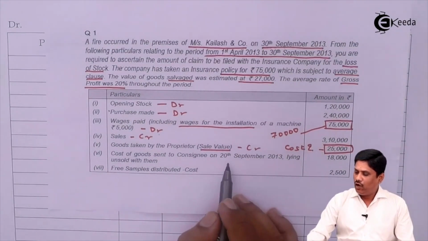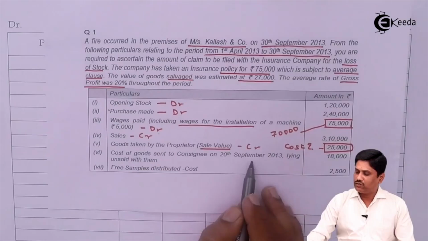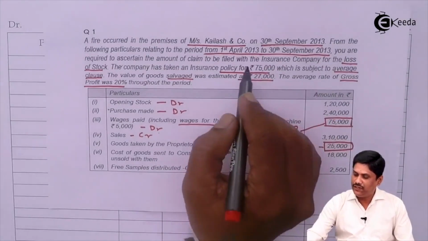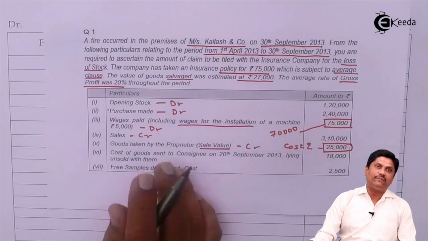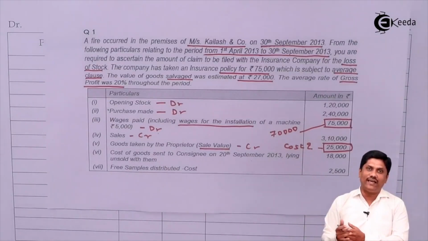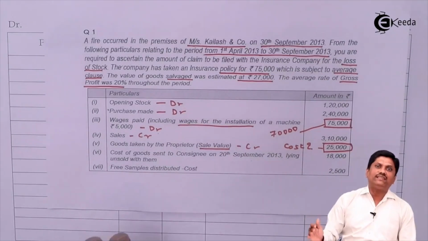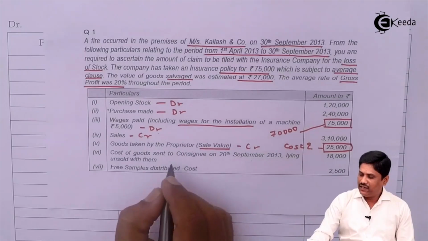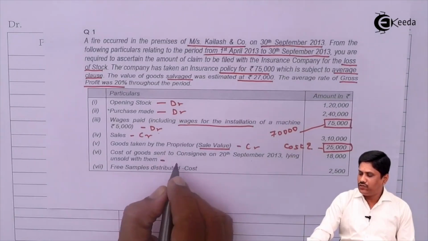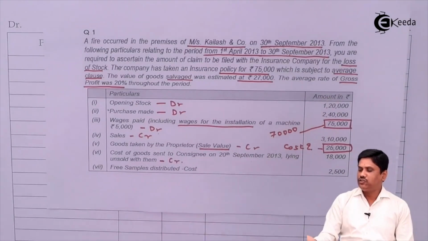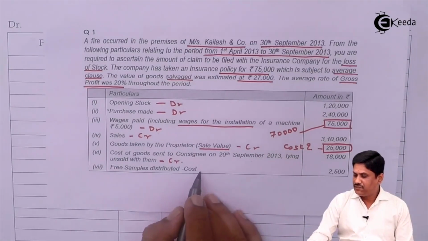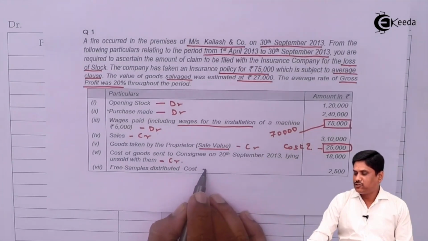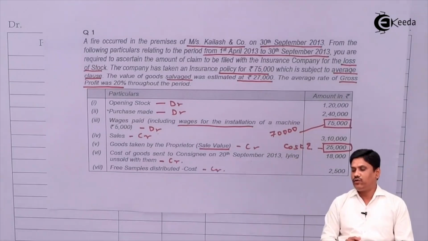Then they have given a cost of goods sent to the consignee, means outgoing of the goods, right? On what date? 20th September 2013. That means within this period they have sent goods to the consignee which are still unsold with him. That means these goods have left my godown, they are not sold, they are not with me, they are with my consignee. But anyway, for us it is outgoing of goods which will be credited. These goods were not in my godown when the fire occurred. Free sample distribution at cost. So it will also be credited at cost. This is what we have to do.